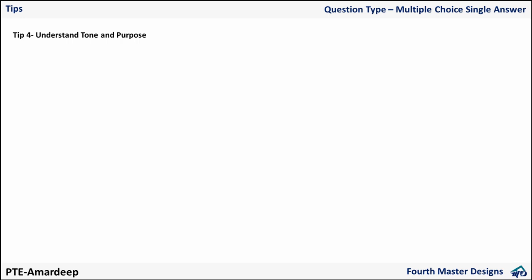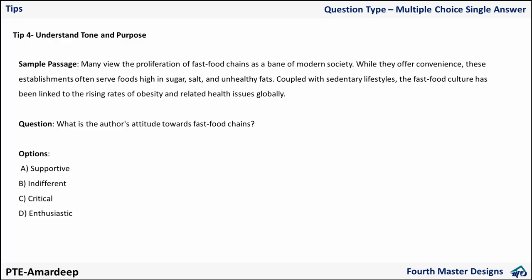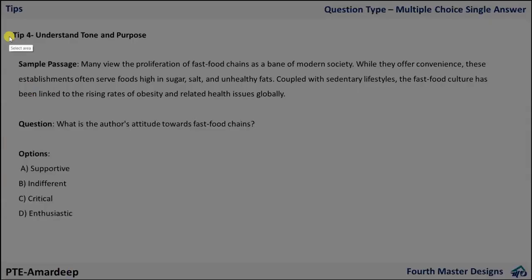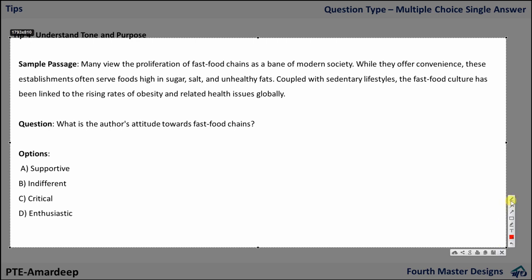Okay, now let's jump to our final tip, that is understanding the tone and purpose. Now see this passage. Many view the proliferation of fast food chains as a bane to modern society. While they offer convenience, these establishments often serve foods high in sugar, salt, unhealthy fats. Coupled with sedentary lifestyle, the fast food culture has been linked to rising rates of obesity. So he is talking about the negative effects on the society of these fast food chains from this point onward.